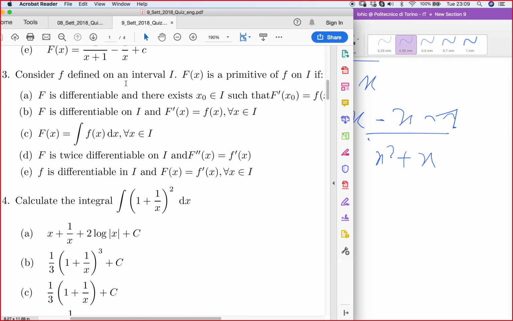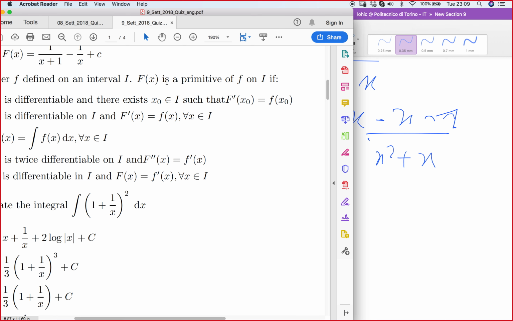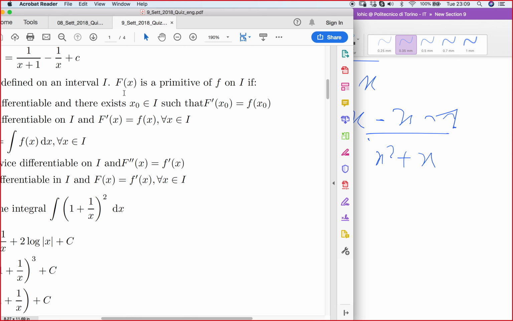Now, consider f defined on an interval I. And then we say that capital F of x is a primitive of small f of x on I if.